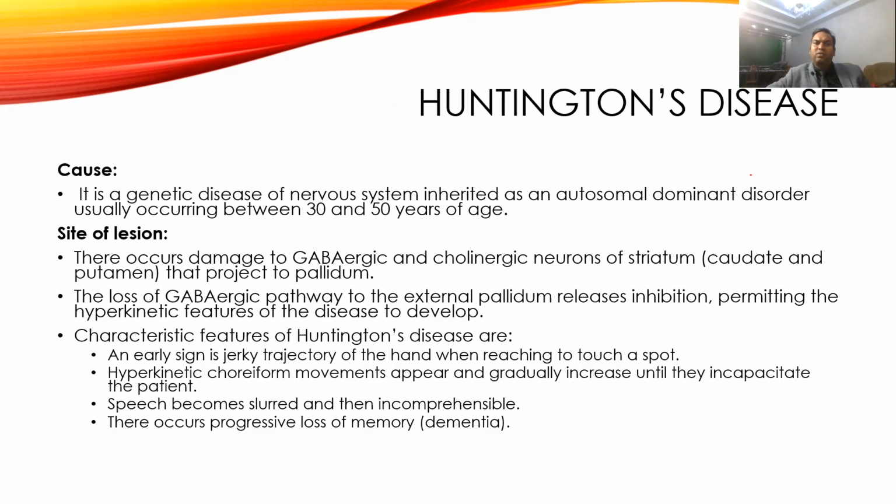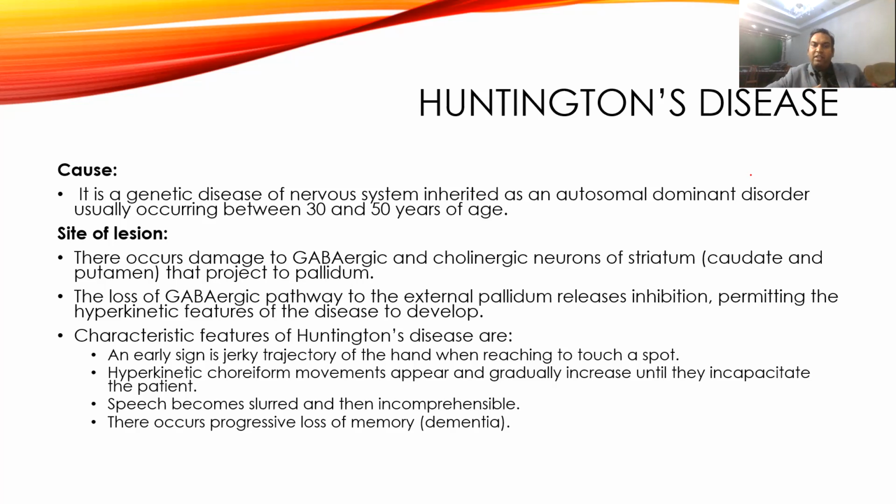It's also called Huntington's chorea, and this is usually an autosomal dominant disorder, but it appears in adulthood at the age of 30 to 50. Here it causes a decrease of GABAergic and cholinergic neurons from the caudate and putamen nucleus that usually project to the pallidum.